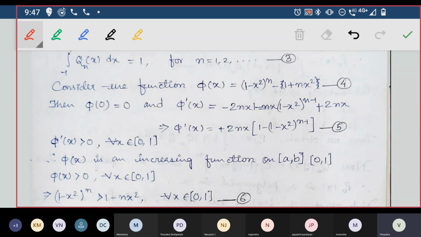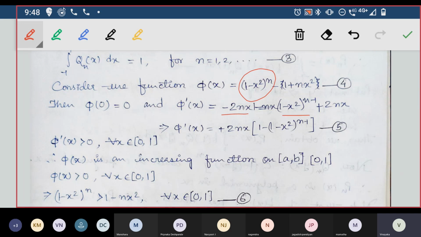So first I will take x equal to 0. Phi of 0 will be equal to 0 only, because this will become 0, only 1 will remain, and 1 minus 1 will cancel and it will become 0. Now I will differentiate this phi of x first. So phi dash of x will be equal to, differentiate this one first, n into the differentiation of the inside thing, 1 minus x square, which is minus 2x. So you get minus 2nx into (1 minus x square) power n minus 1.